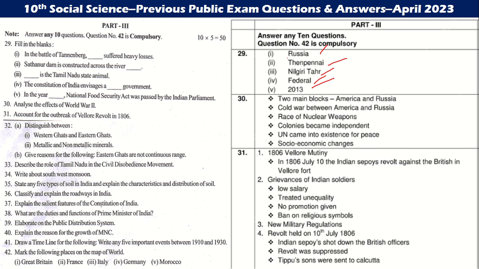Analyze the effect of World War. Two main blocks, America and Russia. Cold War between America and Russia. Rise of nuclear weapons. Colonies become independent. UN came into existence for peace and socio-economic changes.